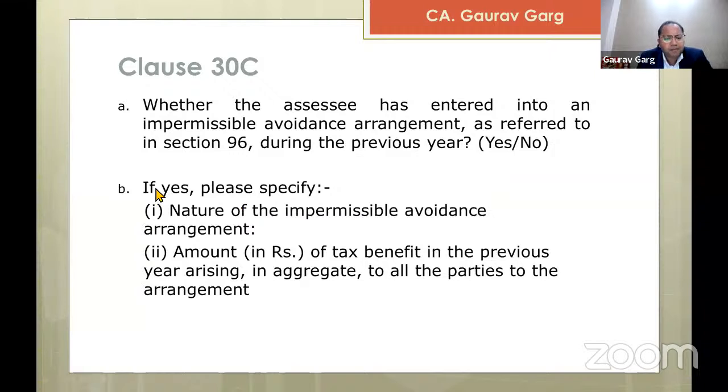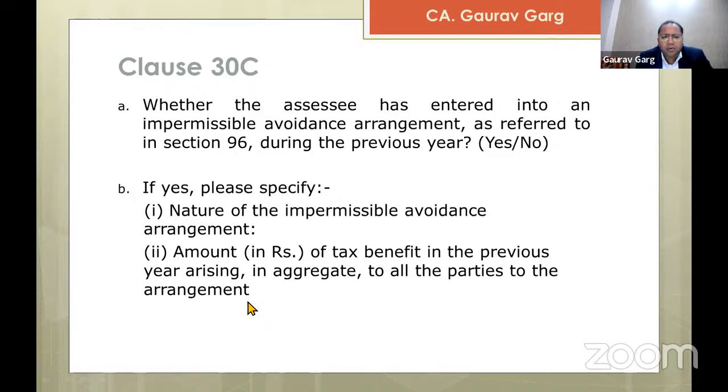If you see part B of clause 30C, it very categorically says, if yes, please specify the amount of tax benefit in the previous year arising in aggregate to all the parties to the arrangement.